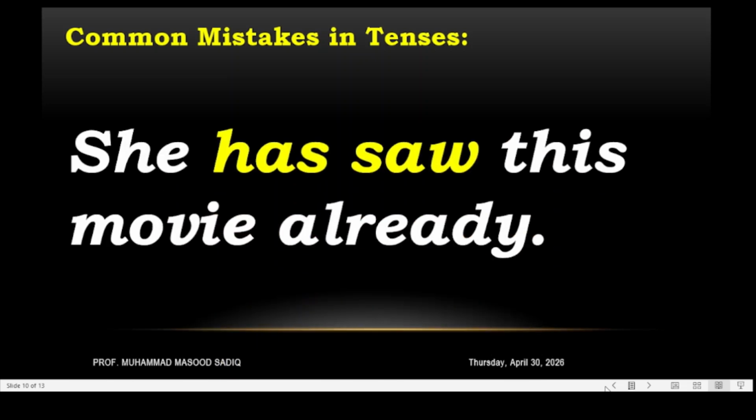The next one is: She has saw this movie already. Now here we have the adverb already. So has is correct over here, but saw is simple past and is not used over here. She has seen. This is the past participle. The third form of the verb is used with has and have. She has seen this movie already. This is present perfect.